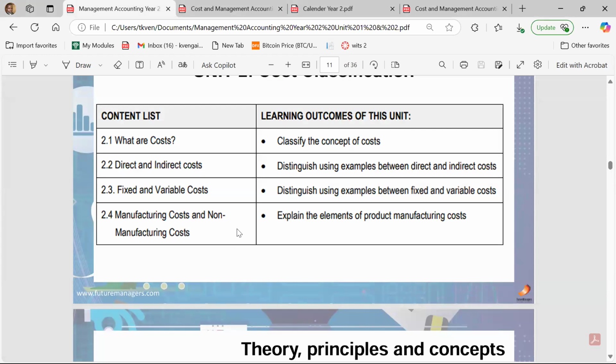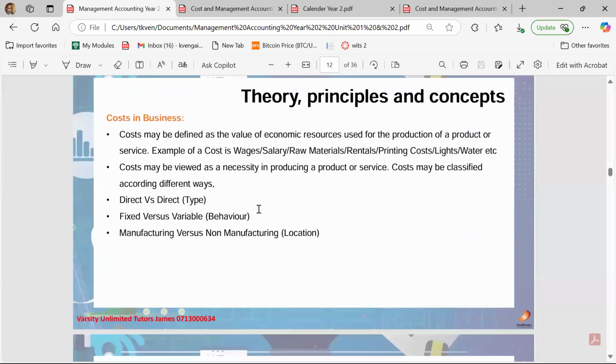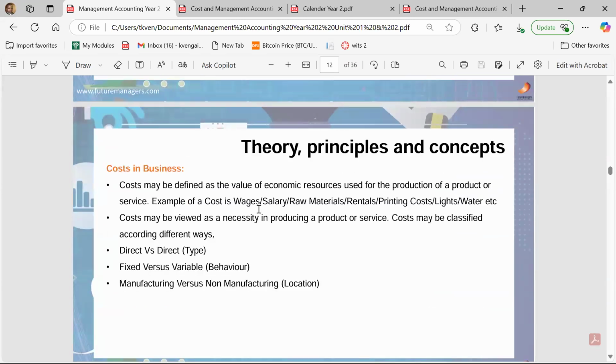Now, for the guys that are doing management accounting, you only do 3 types of cost classifications, which is you classify costs by behavior, you classify costs by their nature, you classify costs by their function. Those are the 3 cost classifications that you do. But for the other guys, you go even a step further. You also classify costs by etc. You go a step further. We're going to talk about that a little bit later on. But for now, what are we saying a cost is in an organization?